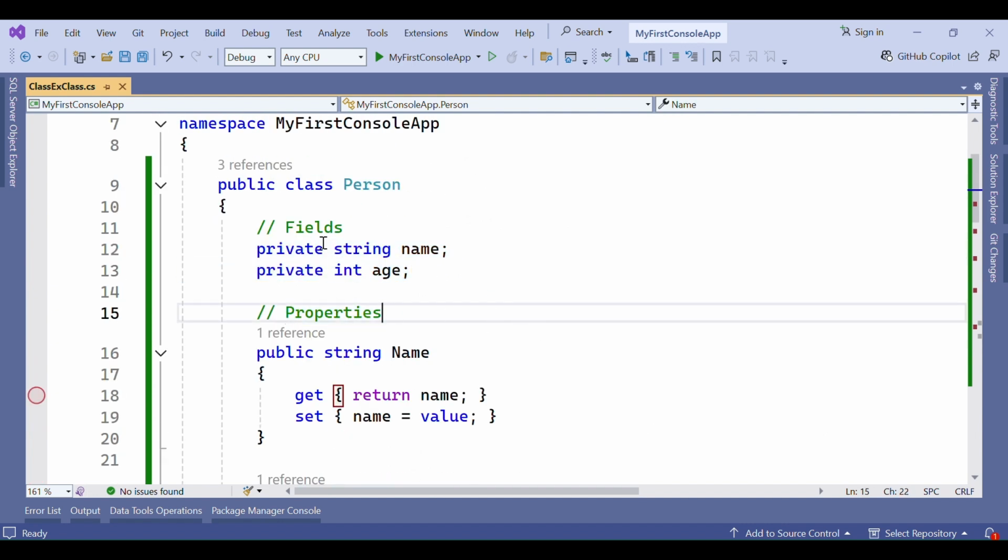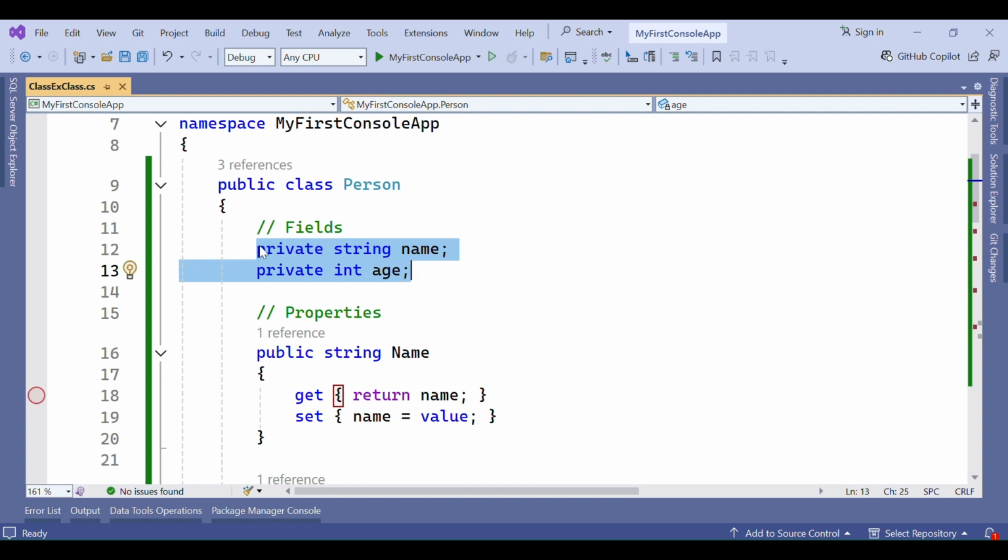These are called fields. We have already seen them in our variables video. Here private is an access modifier, which we will discuss in an upcoming video. String and int are the data types, and name and age are the variable names. So these are called fields of a class.